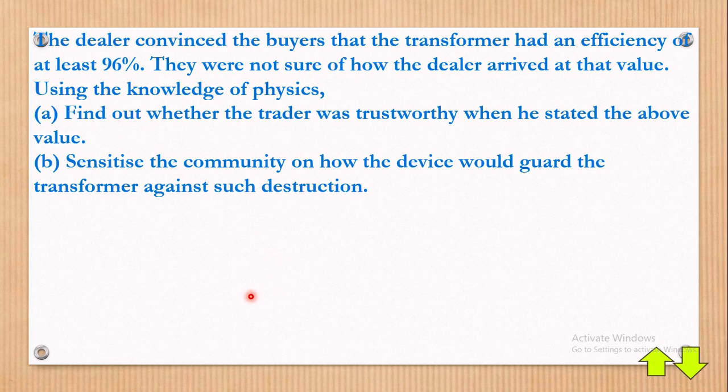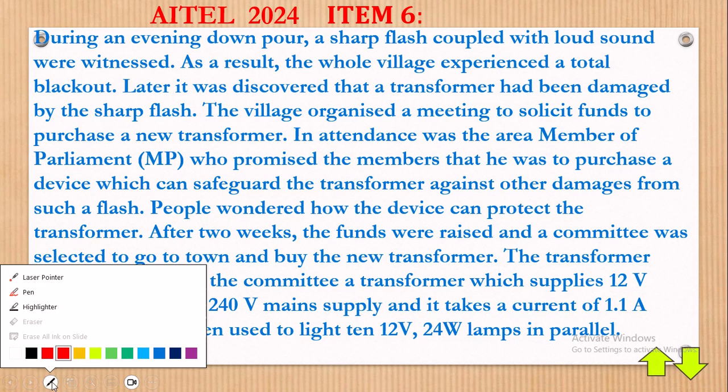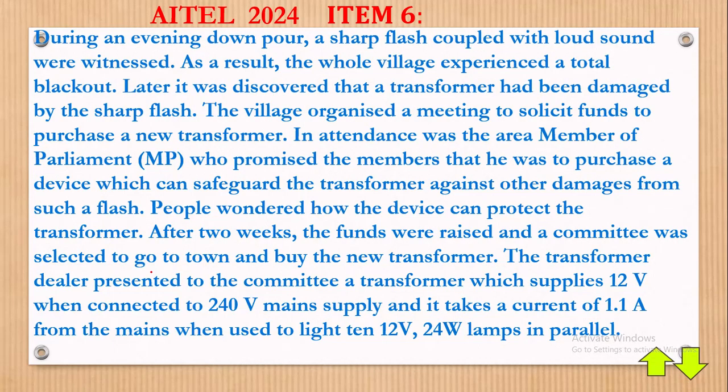Now, we are going to underline a few things here. We are looking at this efficiency of at least 96%. So our area of concentration must be the efficiency. But before you go into that, we must first know how we can get the efficiency. By the way, how can we get the efficiency?